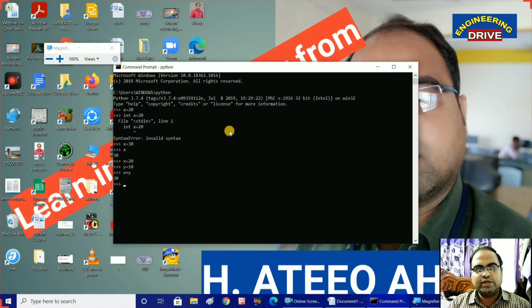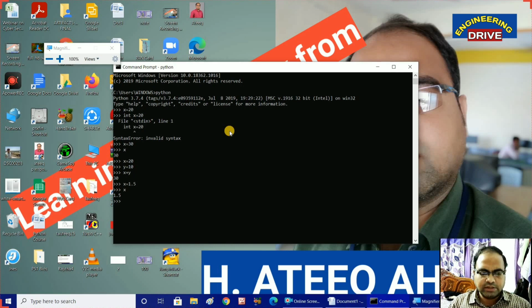Sir, you have assigned only integers. Can we assign floating values? Yes, fractional values. x is equal to 1.5. This is a fractional value I have assigned. To display this value, simply type x and we get 1.5 as the answer. Is it right?